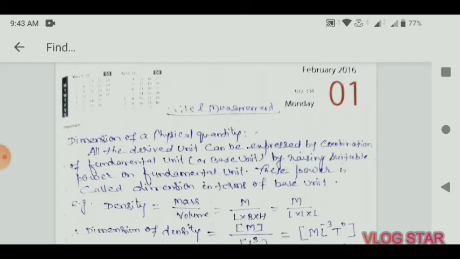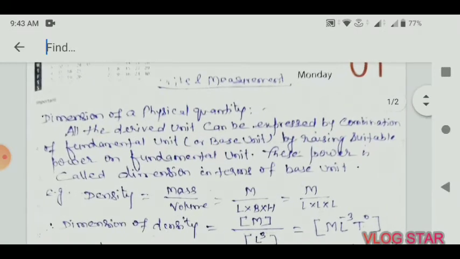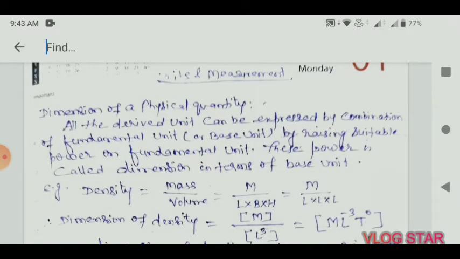Dimensions means the powers raised on fundamental quantities to obtain the derived unit of that physical quantity. That power is called dimensions. Suppose we have to find the unit of density. We get this unit by suitable arrangement of fundamental or base quantities.